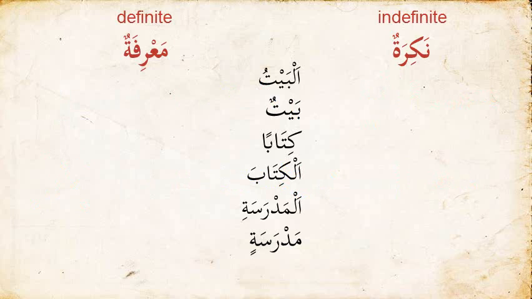Before starting an exercise, we're going to learn the Arabic terms for definite and indefinite. The Arabic term for definite is ma'rifah. Ma'rifah equals definite. And the Arabic term for indefinite is nakira. Nakira means indefinite. So take a moment, pause the video, and then for each word on the list, decide whether it is ma'rifah, definite, or whether it is nakira, indefinite. So pause the video and just do that now, inshallah.